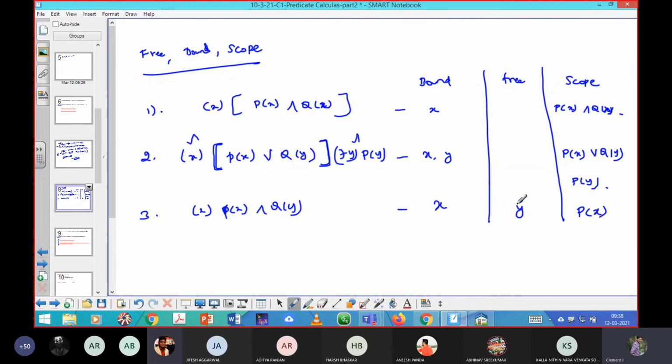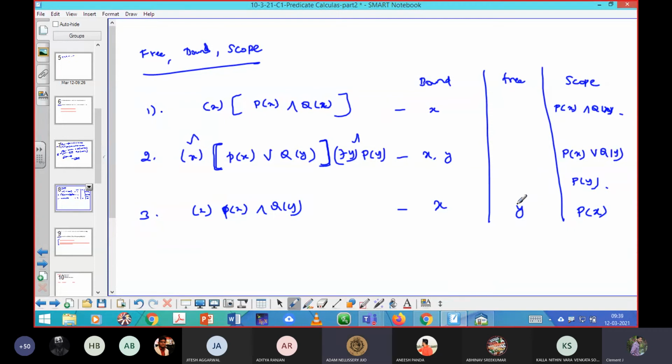So what is scope? Scope is nothing but the respective bound variable will have some particular predicate function. That predicate function is called scope. So in the second question, yes, very good, superb. That's what I planned to ask. Yeah, you can continue, please. I have guessed what you are going to ask.